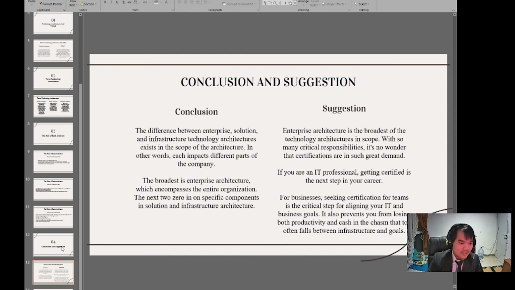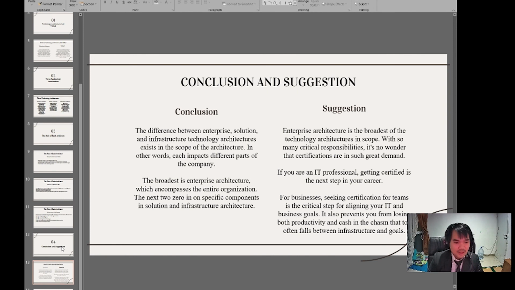The broadest is enterprise architecture, which encompasses the entire organization. The others zero in on specific components in solution and infrastructure architecture. And the suggestion of this PowerPoint is that enterprise architecture is the broadest of the technology architectures in scope.